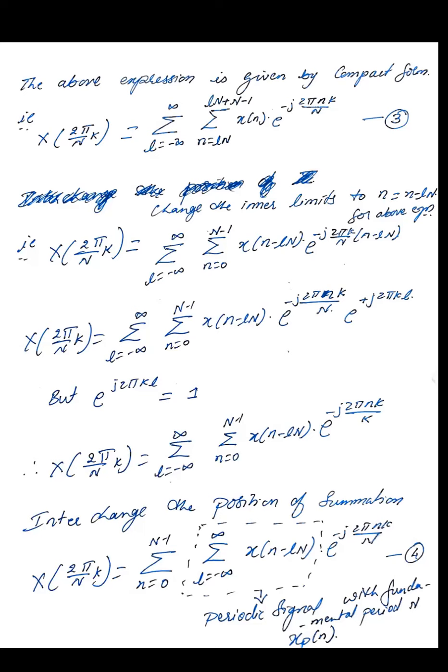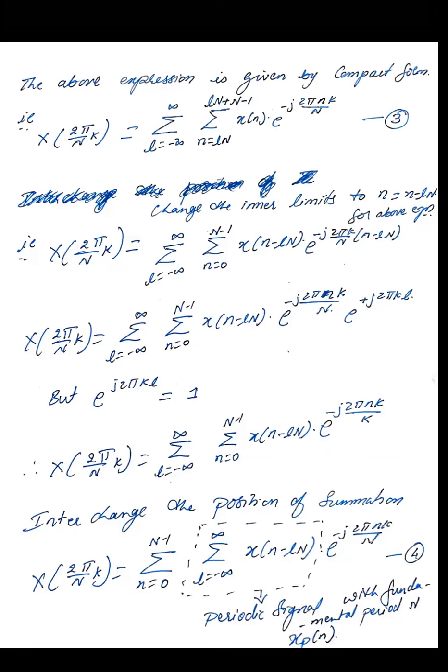So substitute that value. The next equation we get is capital X of 2 pi by N into k is equal to summation of L is equal to minus infinity to plus infinity, one more summation of n is equal to 0 to N minus 1, x of n minus lN into e raised to minus j 2 pi n k by N. Here I have to change something, so let us check it out. Interchange the position of the summations. The n is equal to 0 to N minus 1 summation, let us write it first, and the infinite terms we will write inside. Once we interchange the position of the summations, we can change the inner limits as a periodic signal.